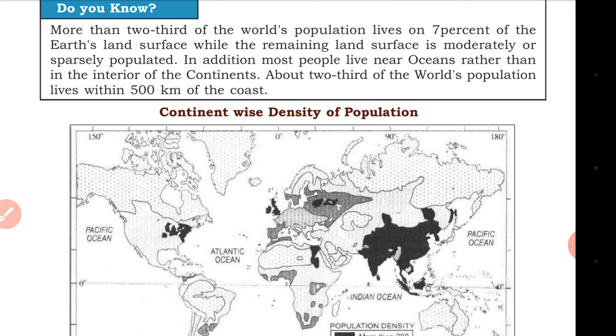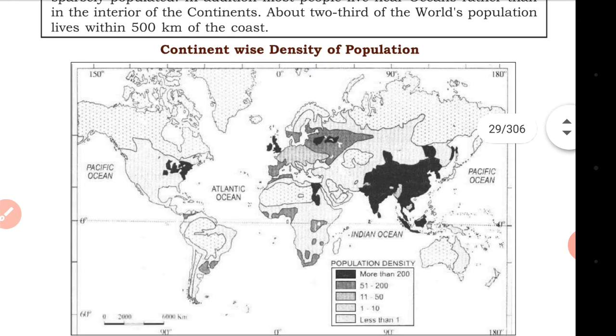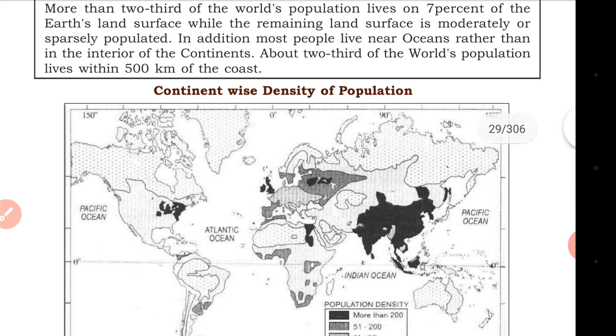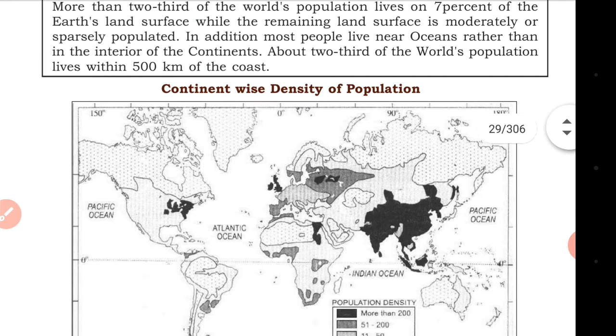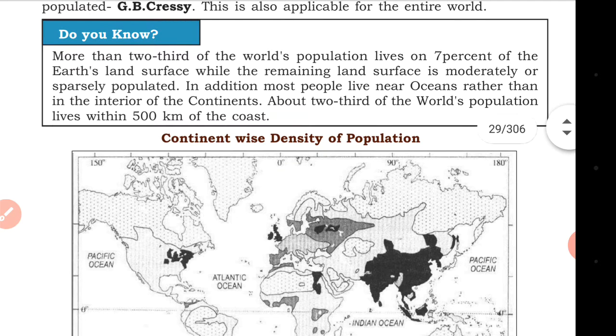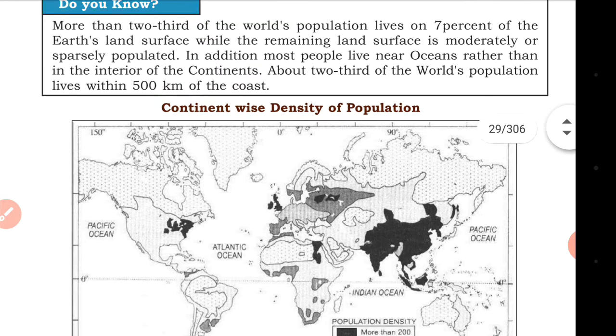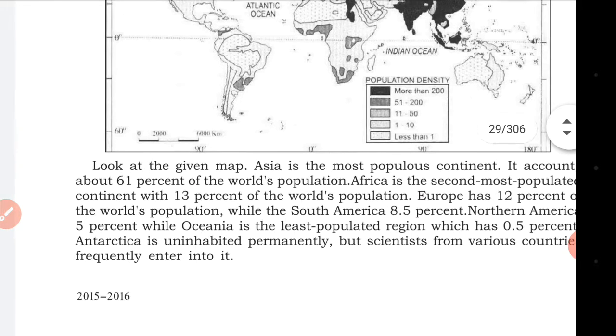In addition, most of the people live near the ocean rather than in the interior of the continent. The people living near the ocean are heavily populated. About two-thirds of the world population lives within 500 kilometers of the coast. In coastal areas, people have more employment and more food facilities, so they live at the ocean or coastal areas.